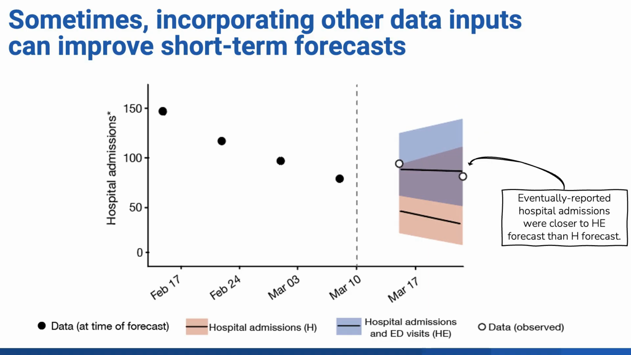The eventual observed hospital admission data are shown in the white dots. They much more closely mirrored the blue forecast that used both hospital admission and emergency department visit data. However, as with many models, a more complete evaluation of this model also showed instances when the emergency department visit data made no difference or was misleading.